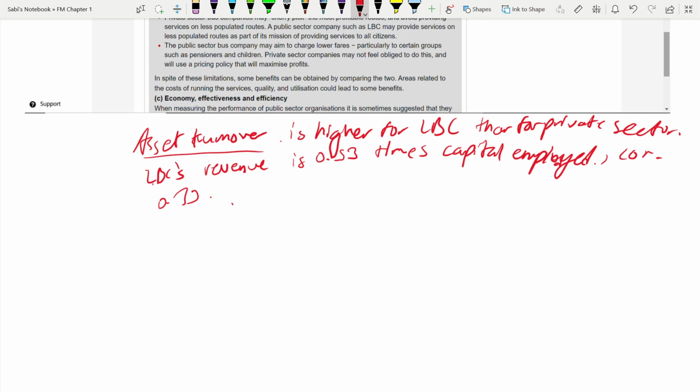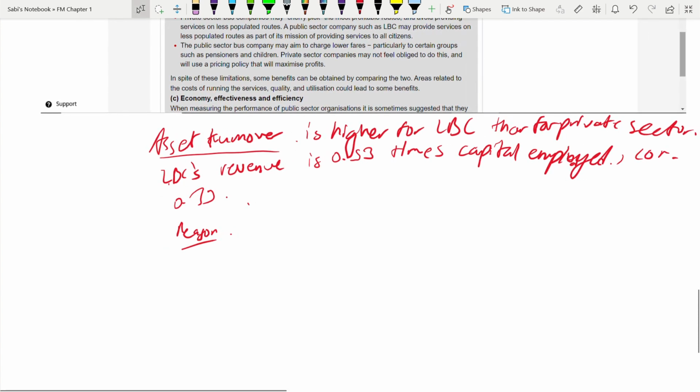Now, again, I told you, reason. So it's higher or lower, give a figure, give a reason. It keeps repeating. This is a standard way of writing ratio answers. You can write it somewhere: high or low, number, one, two, three reasons.